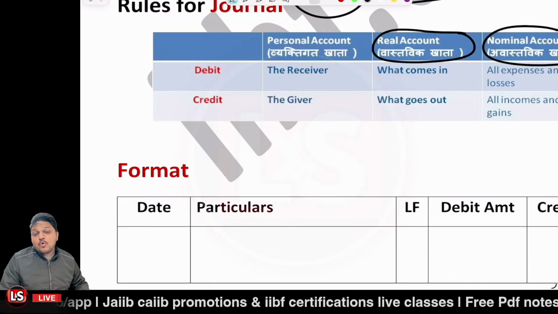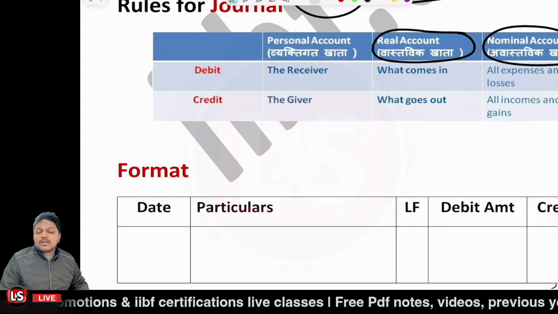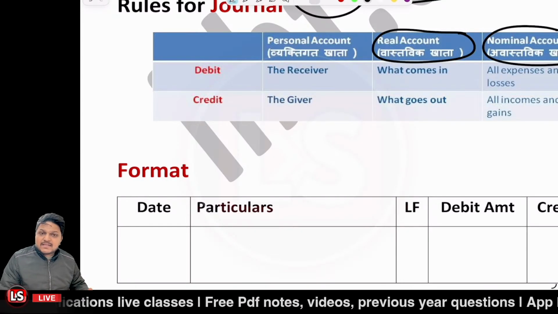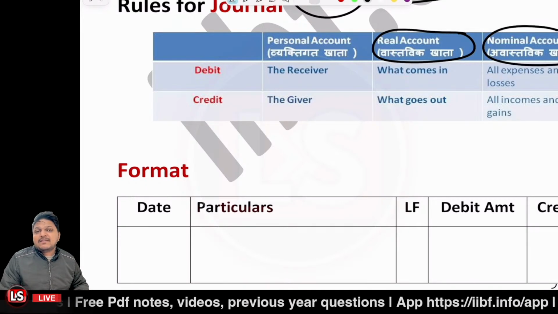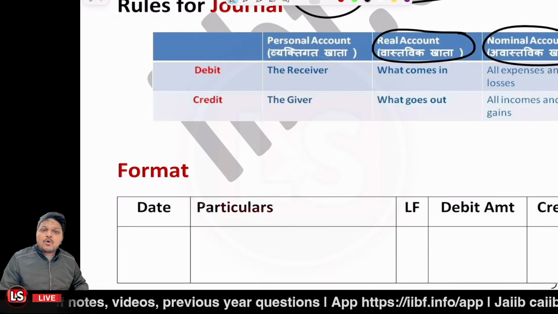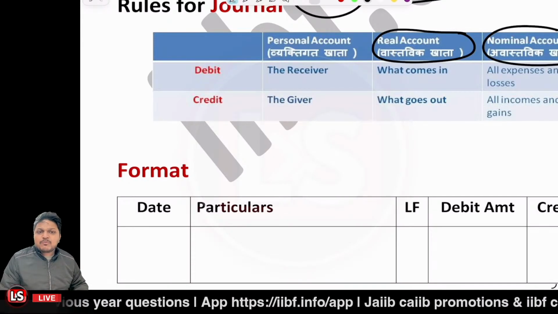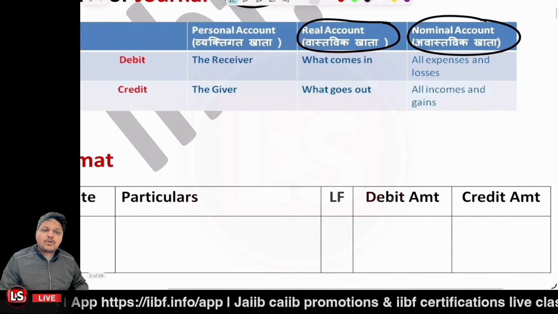The giver is basically the person who is giving, that is us. We will be crediting our account and debiting the receiver's account. So the Ramesh account will be debited because he has received the balance. Getting this point, right?